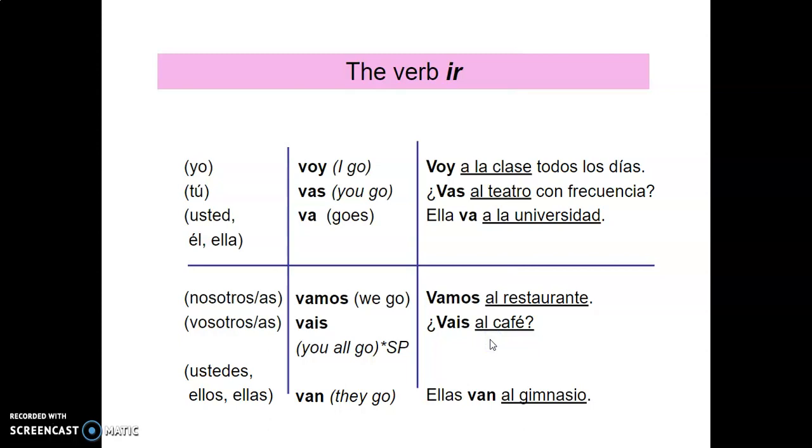Ellas van al gimnasio. So again, we're assuming that that means they are going to the gym right now. That's an action in progress. If we were to say, ellas van al gimnasio todos los martes y jueves, then we know it's habitual and we're just saying that they do that during those times. So notice these conjugations are your present tense forms. So all would mean go or going.